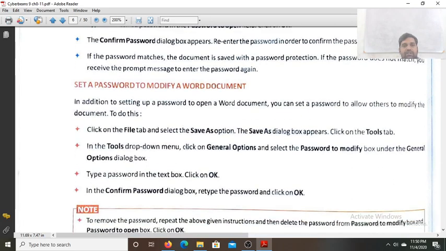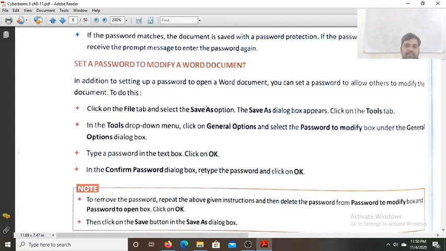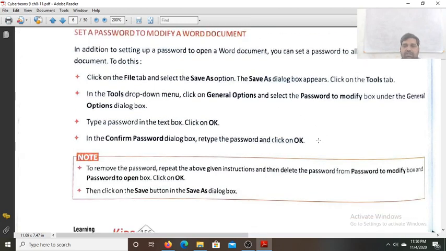Now set a password to modify a Word document. In addition to setting up a password to open a Word document, you can set a password to allow others to modify the document. If they do not know the password, they cannot modify it. Click on the file tab and select the save as option. Now the save as dialog box will appear. Click on the tools tab.